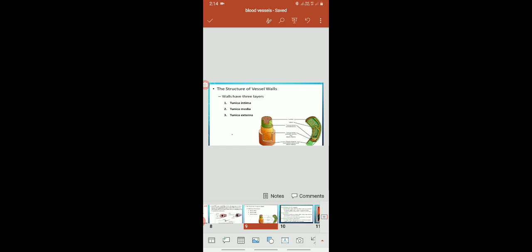Now in case of the structure of the blood vessels, the difference between artery and vein is also important. In the next slide we are going to study comparatively how the blood vessels show differences and which are the structures. Still, in this lecture you have to concentrate on the structure and function of the blood vessels. Thank you very much.